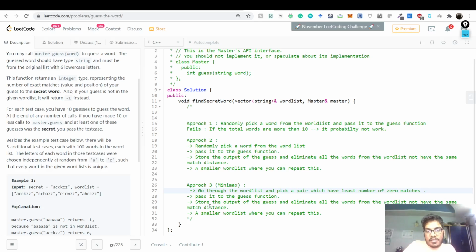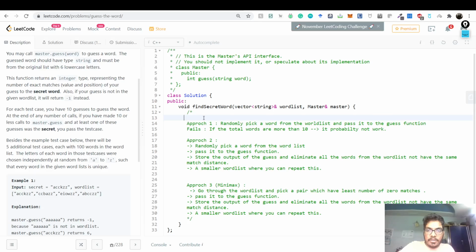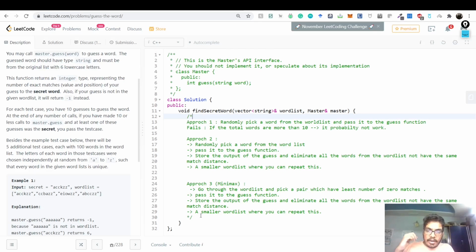Now this time the match distance wouldn't be non-zero, which means all zero, so about 80% of them will get eliminated, and only a very small fraction will remain, right? That is what we want, right? We have a very small word list, and when you do it again, it's 80% again, so it'll converge to zero very, very fast, right? So this is what the guess the number problem is all about. It is all about understanding this well, right?